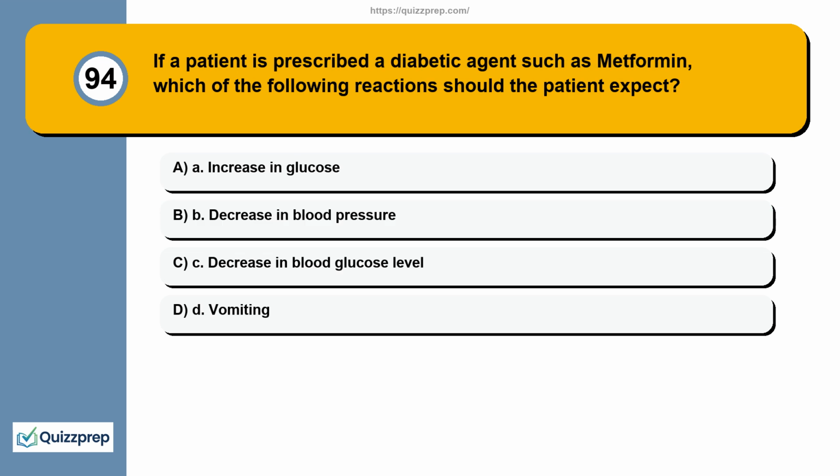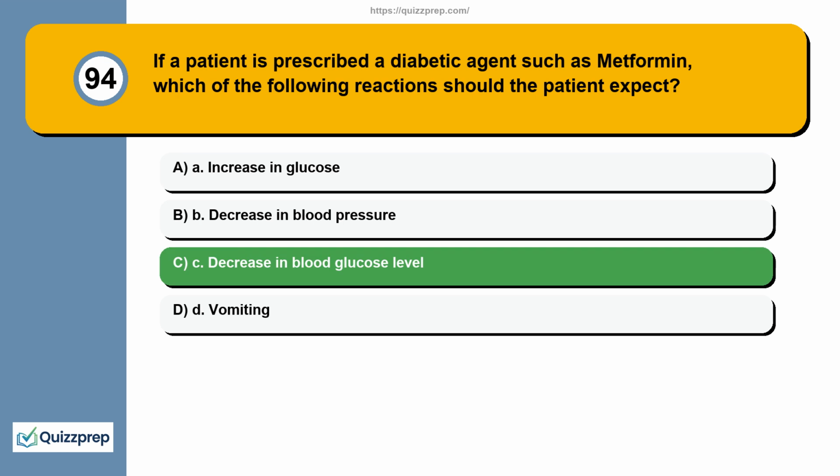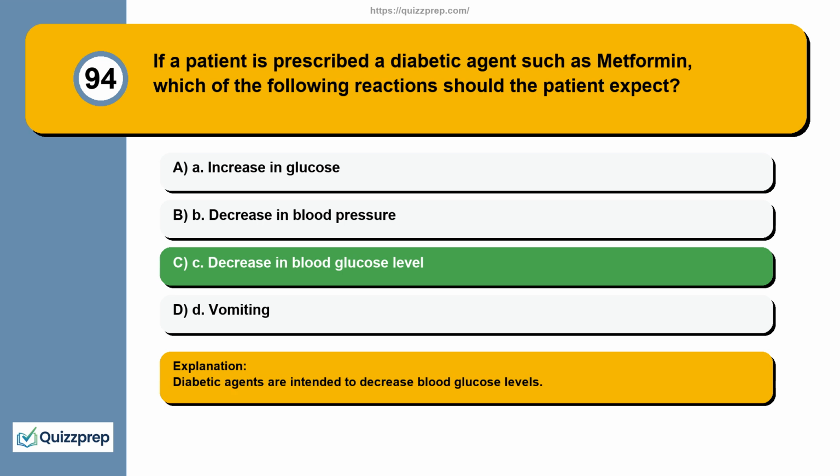Question 94. If a patient is prescribed a diabetic agent such as metformin, which of the following reactions should the patient expect? A. Increase in glucose. B. Decrease in blood pressure. C. Decrease in blood glucose level. D. Vomiting. Diabetic agents are intended to decrease blood glucose levels.